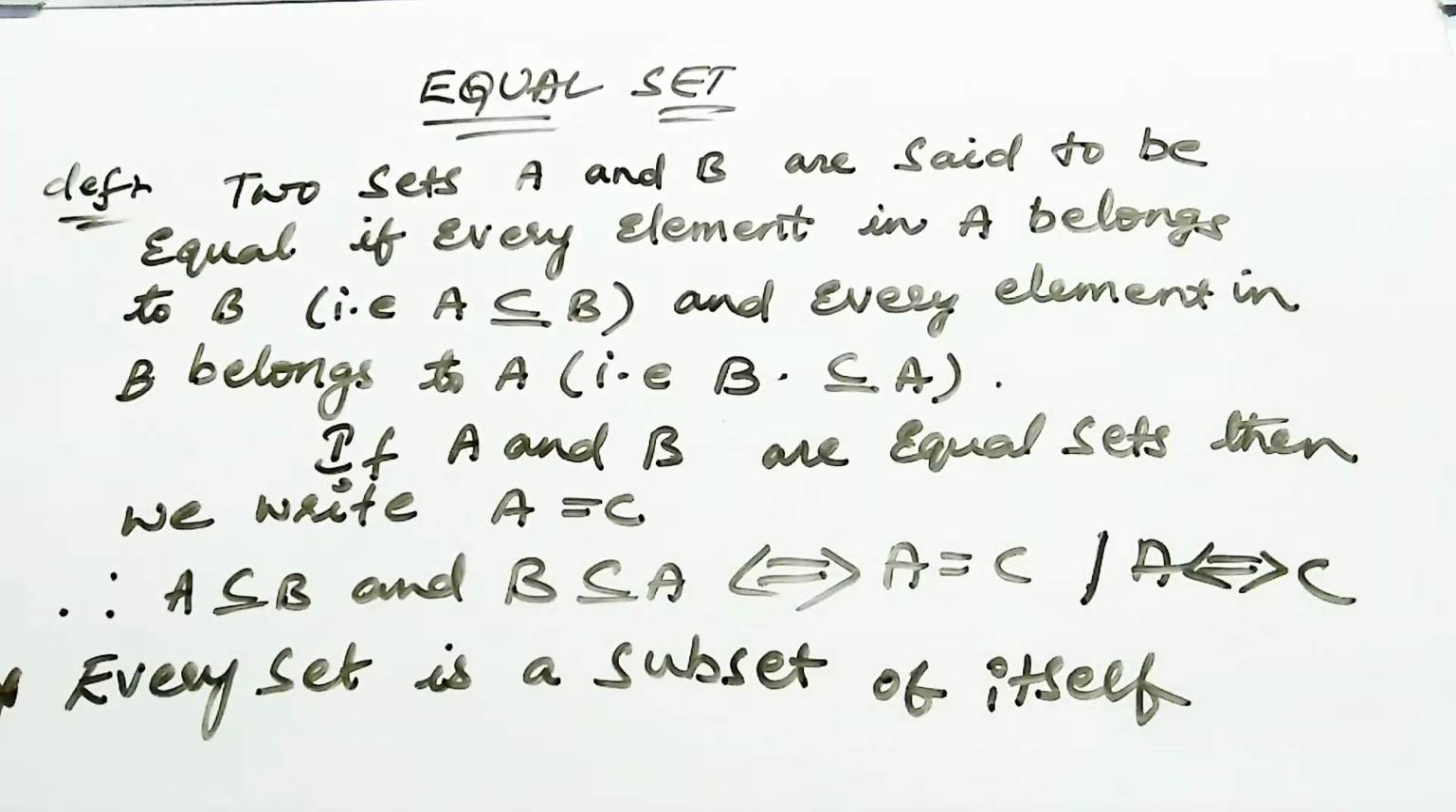Write the definition for equal sets. Two sets, take A and B, are said to be equal in what condition? If every element in A belongs to B, that is A is a subset of B, and every element in B belongs to A, that is B is a subset of A. If A and B are equal sets, then we write A is equal to B. You can write the implies symbol to indicate if and only if, and every set is a subset of itself.